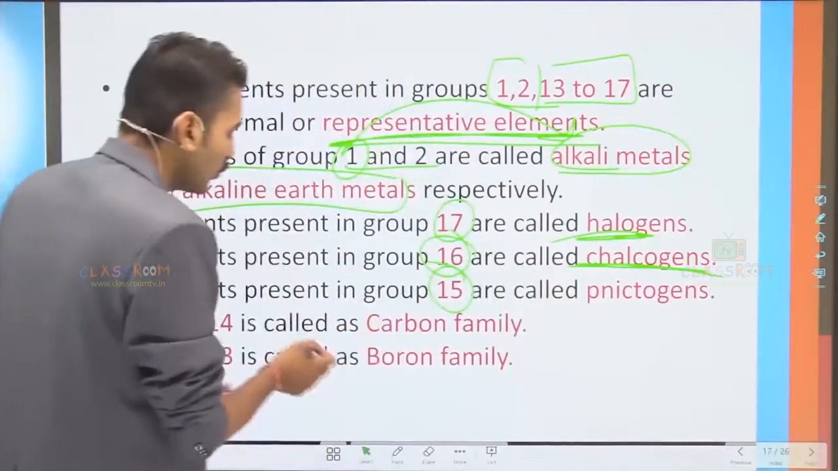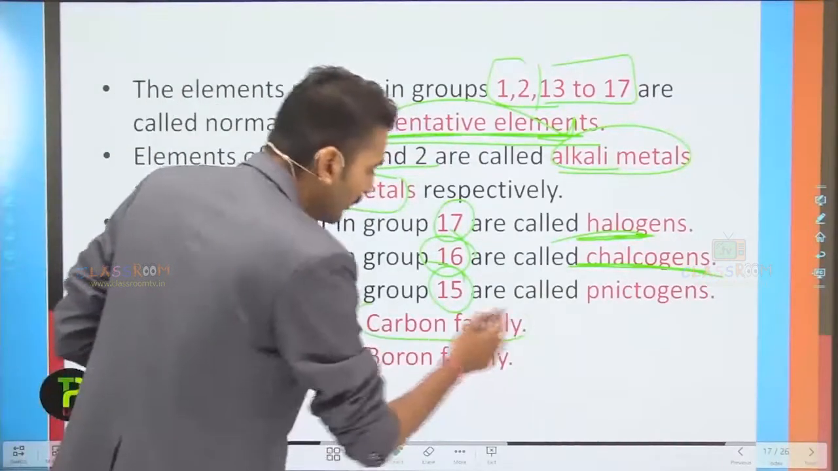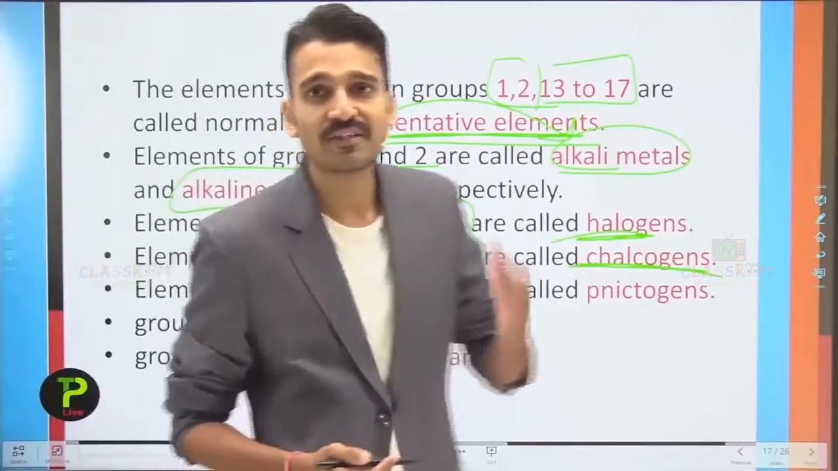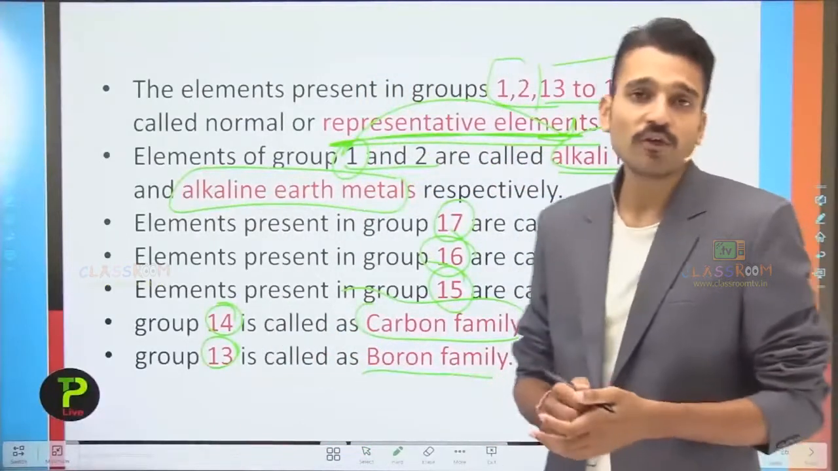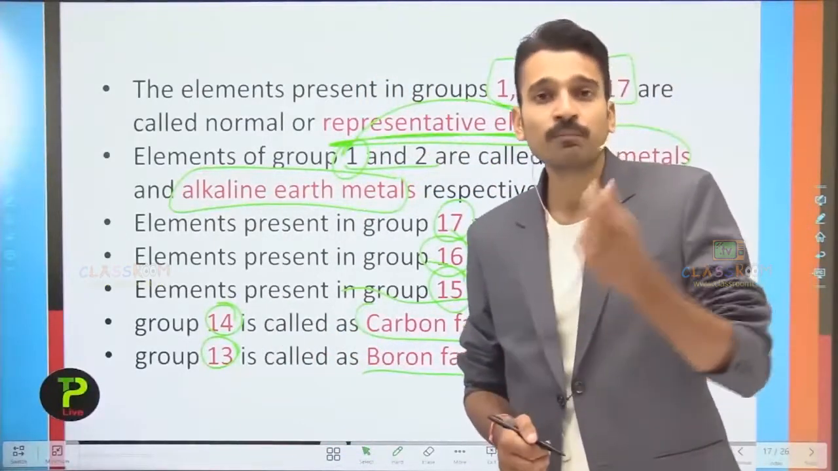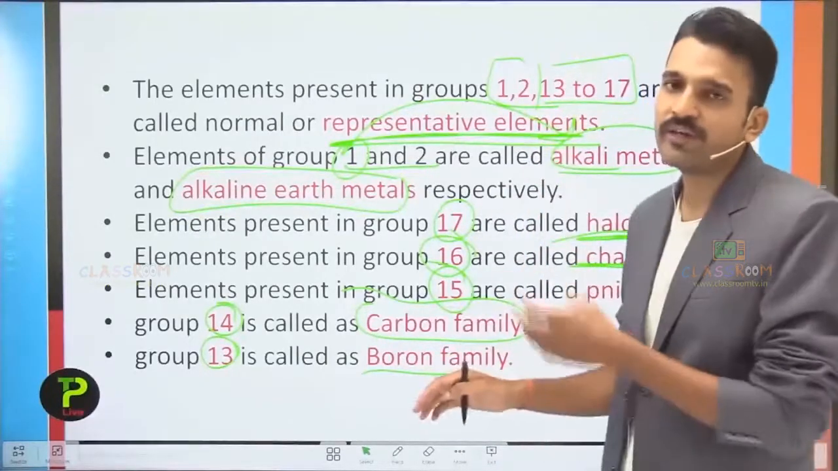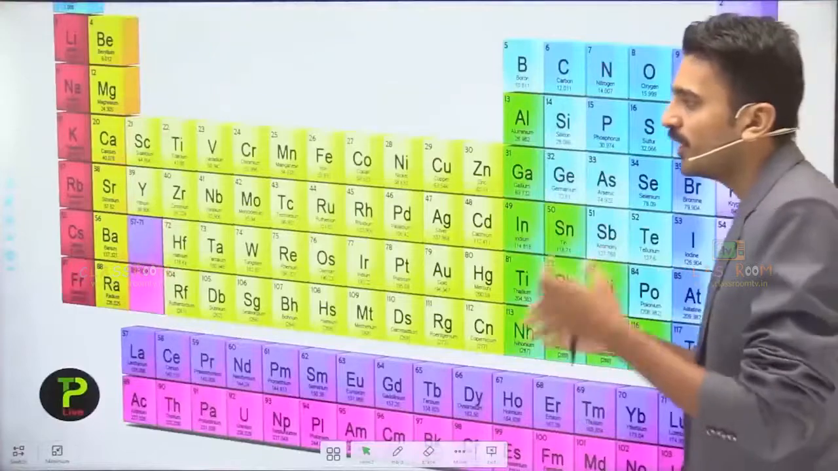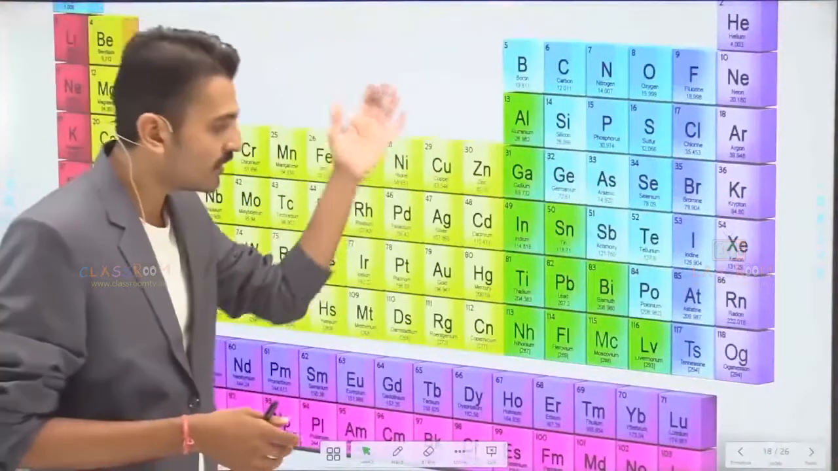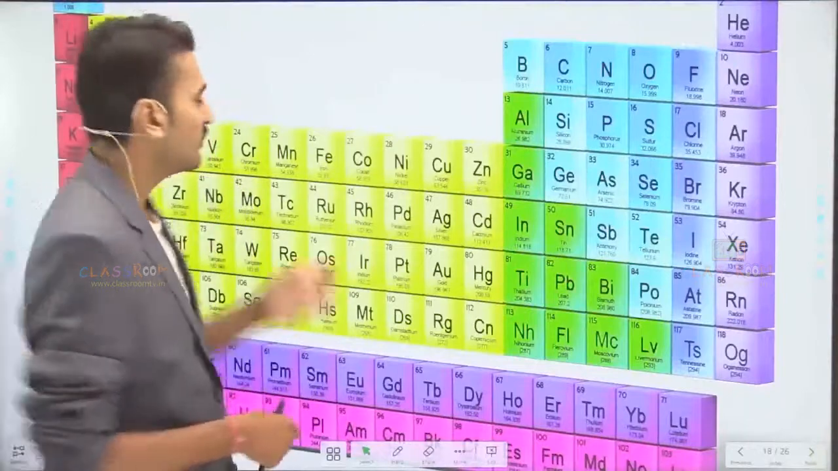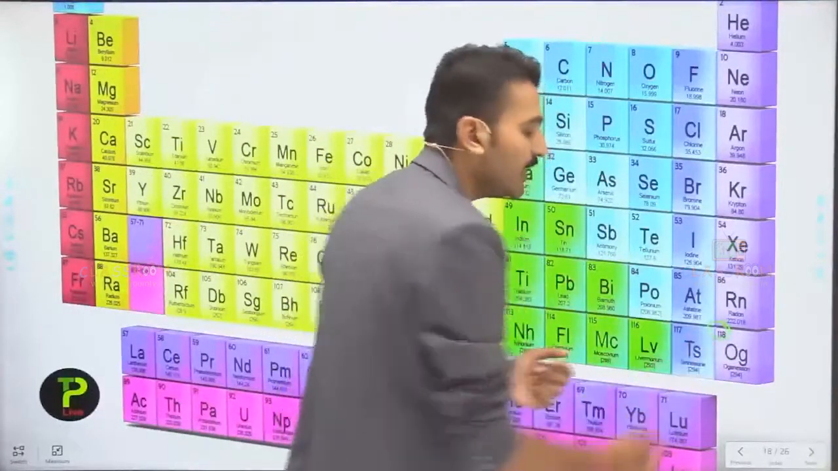Now the other two groups, group number 14 and group number 13. Group 14 is named the carbon family because it starts with carbon, while group 13 is termed the boron family because the first member of the 13th group is boron. So let us check the periods and the groups and all of these points in a periodic table. Here you see a systematic periodic table in which all the groups and all the periods are present. It starts from hydrogen and ends at oganesson, which is the 118th element.